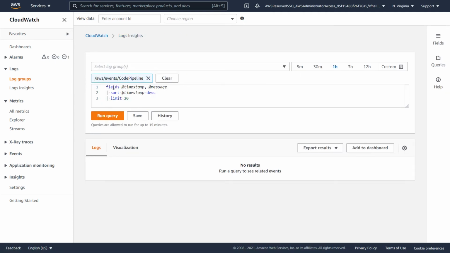CloudWatch Logs Insights is an ad hoc query tool that allows us to analyze logs by running specific queries on them for specific periods of time. Our commands are pipe delimited, and we have different commands such as fields, sort, limit, parse, and stats for aggregation. But in this case, we just want to take a look at the message. So we will select the timestamp field and the message field. We'll sort by timestamp in descending order, and we're only going to grab 20.